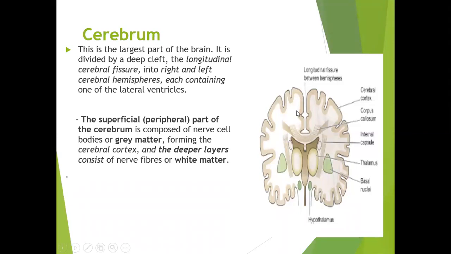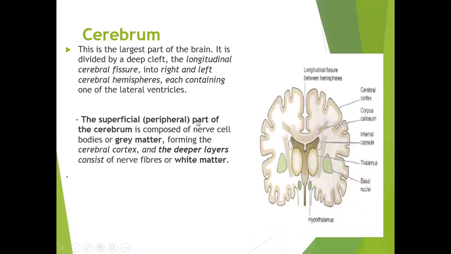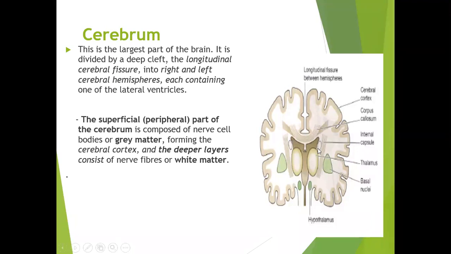cerebral hemispheres. This deep cleft is called the longitudinal cerebral fissure, which divides the cerebrum into right and left cerebral hemispheres, each containing one of the lateral ventricles. Within that, there are cavities filled with CSF. Within the cerebrum there will be two cavities, called the right and left lateral ventricles.